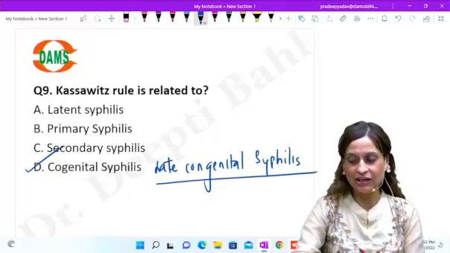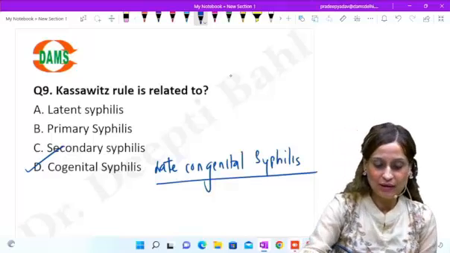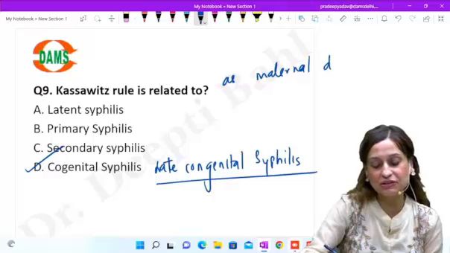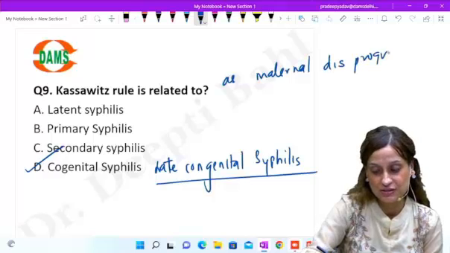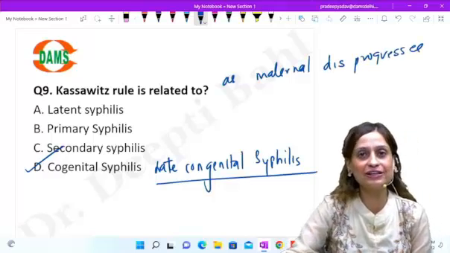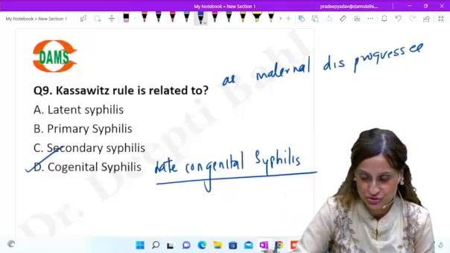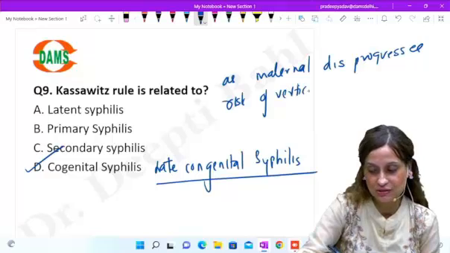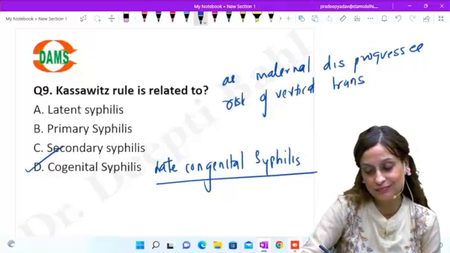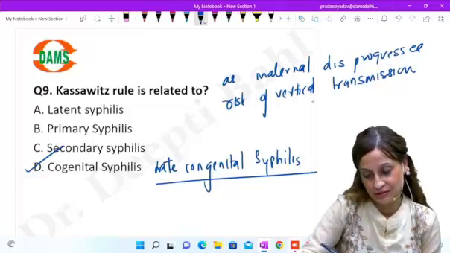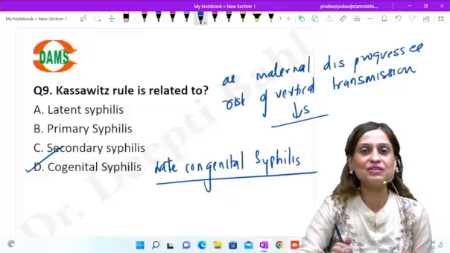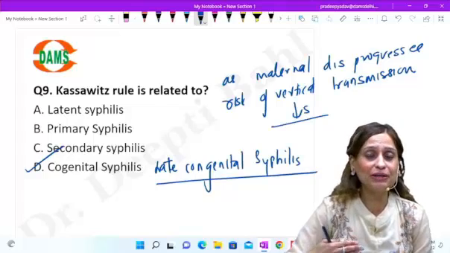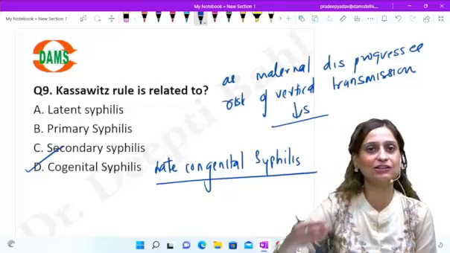What this means is that as maternal disease progresses, right? So as maternal disease progresses, what will happen to the vertical transmission? It will reduce, right? So the risk of vertical transmission decreases. So what happens with every subsequent pregnancy? The outcome of the pregnancy will be taken to a higher gestational age.